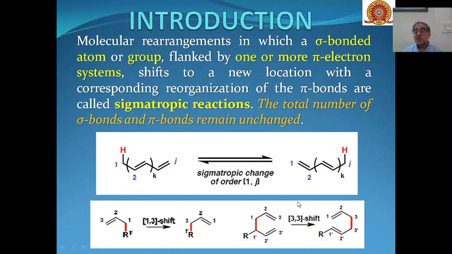So this type of breaking and formation of bond is called a 3,3 shift. These are called 1,3 sigmatropic reactions, and these are called 3,3 sigmatropic reactions. Likewise, the order is given for different types of sigmatropic reactions.